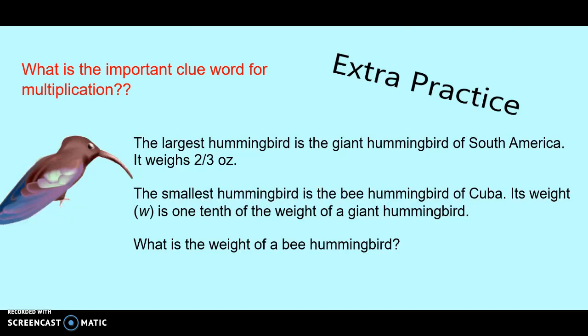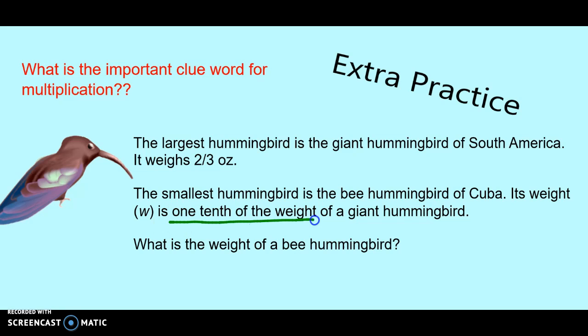Now let's think about word problems. What are important clues for multiplication? When it comes to fractions, we want to think about the word of, or a fraction of something, or a part of something, half of something. So in this case, the largest hummingbird is the giant hummingbird of South Africa. It weighs 2/3 of an ounce. The smallest hummingbird is the bee hummingbird of Cuba. Its weight is 1/10 of the weight of the giant hummingbird.